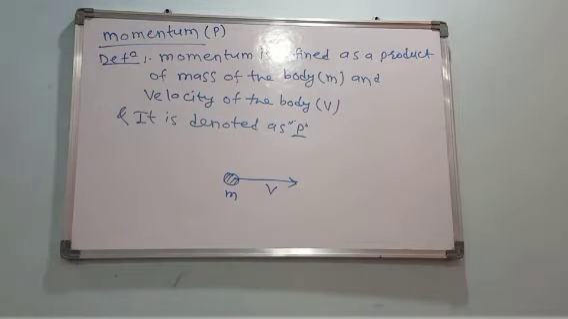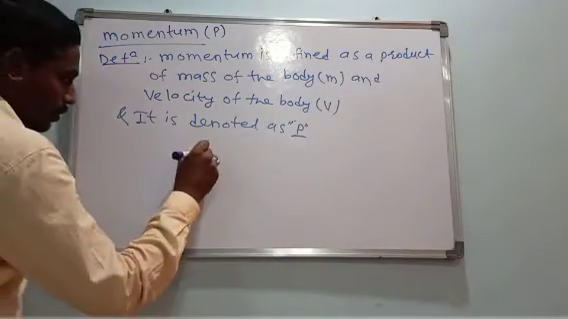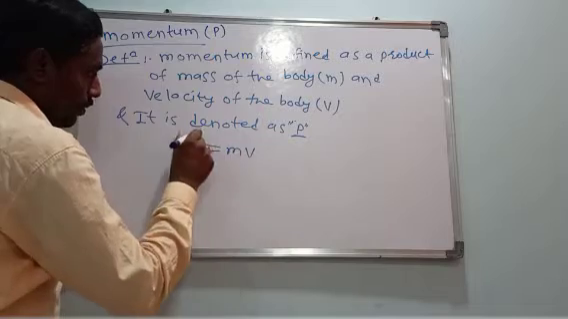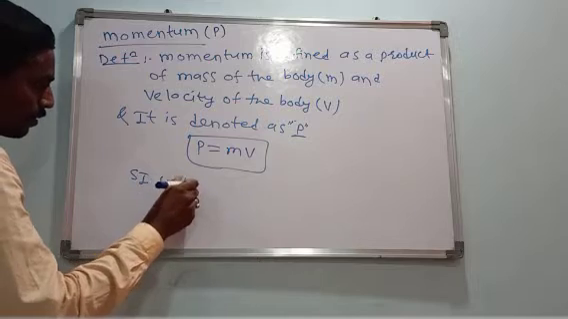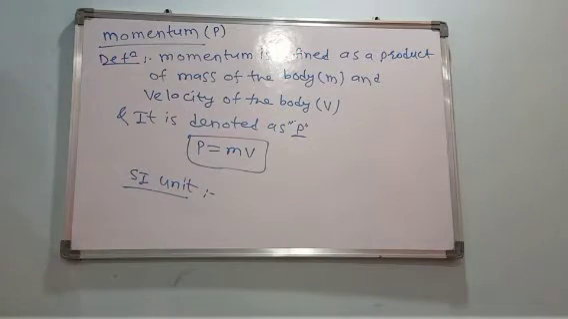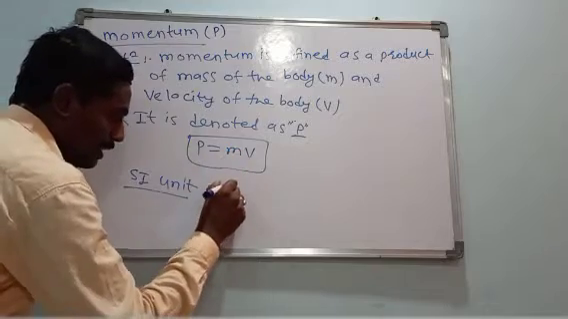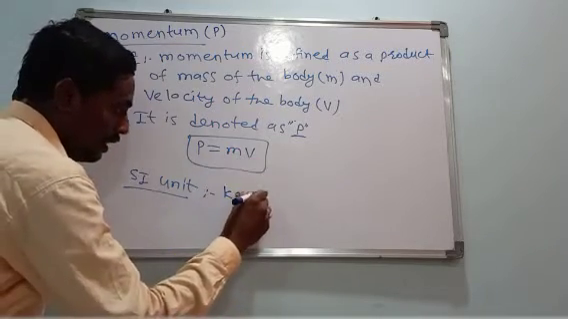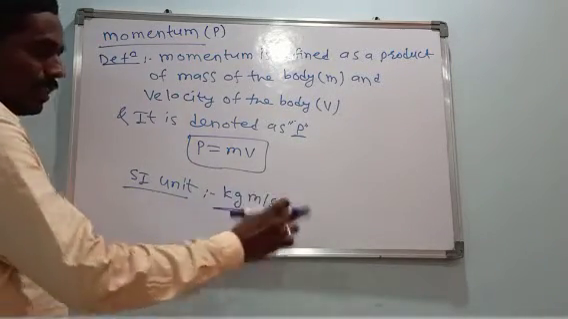Now, what is its unit? p is equal to mass into velocity. What is the SI unit of momentum? The SI unit of mass is kg, and the SI unit of velocity is meter per second. Therefore, the SI unit of momentum is kg meter per second.